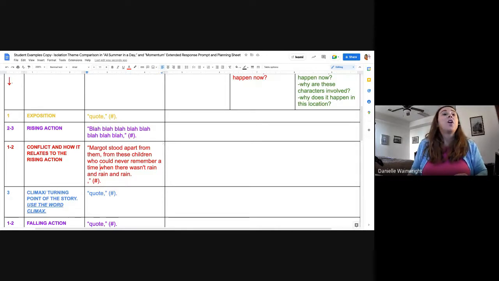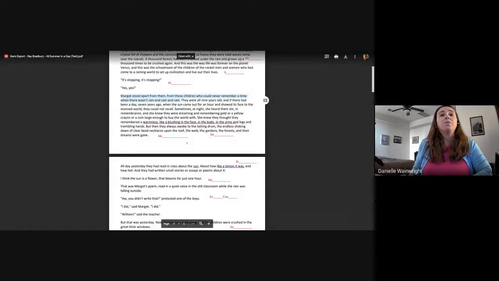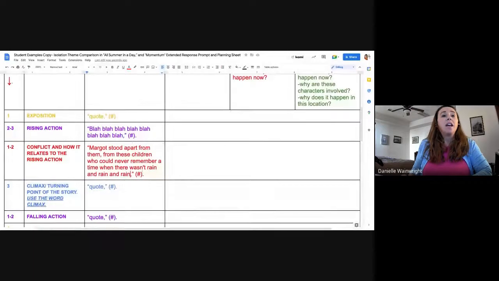So you have to take it upon yourself to format this correctly. The other thing is, notice this comma and quotation marks and page number should be up near the word. Also, I need to delete the period after the word rain because I'm using the comma. And then I need to figure out what page that was on. So come back here. Oh, it was on page 1. So I'm going to go back in here and replace this hashtag, otherwise known as a number sign, with a 1.